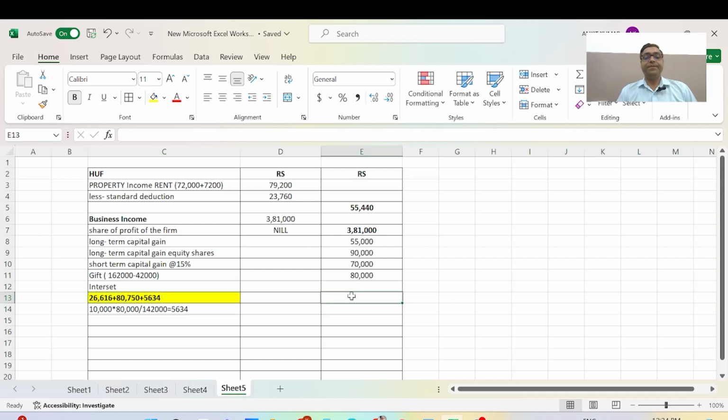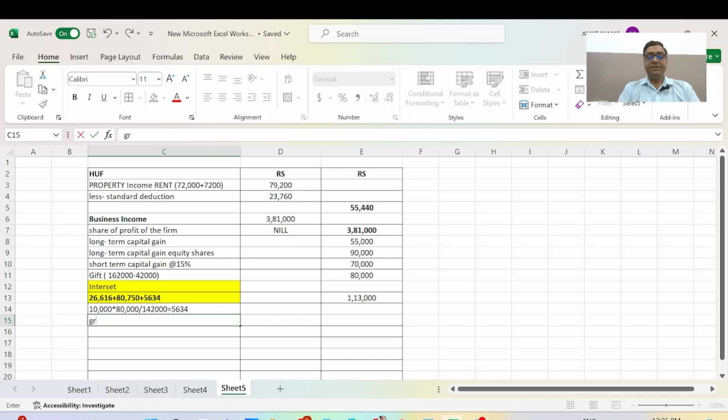Now we add these figures, and the interest will be 1,13,000. We round off the figure, taking 1 rupee more or less. Now we add all these figures, and it will be the gross total income.